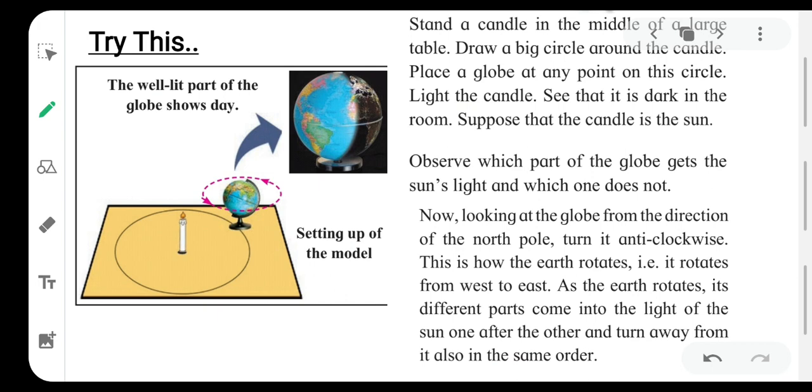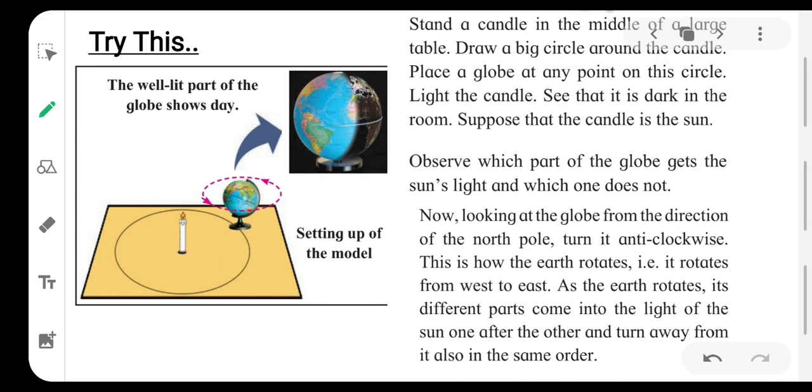Now, you have to try this at home. Stand a candle. See in the picture. You will see it clearly. The candle is in between. Stand a candle in the middle of a large table.